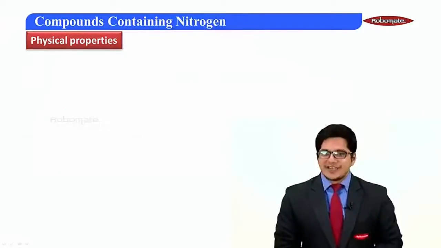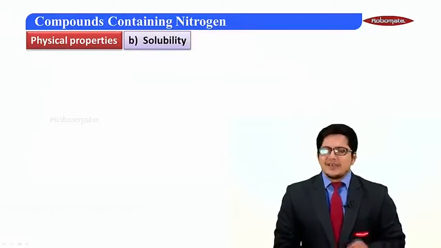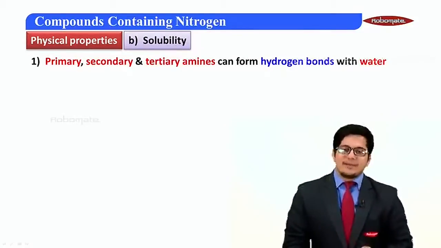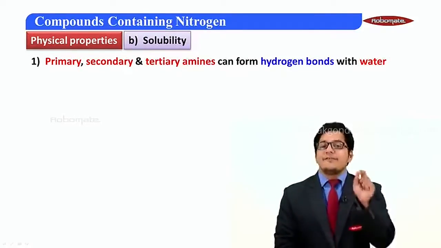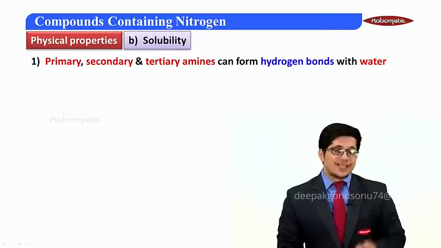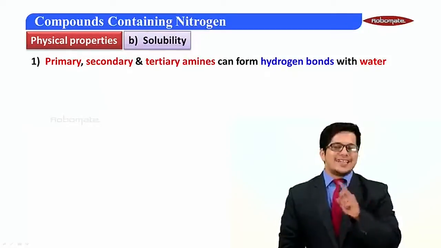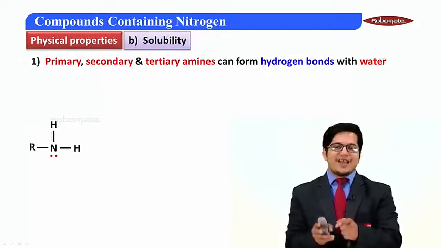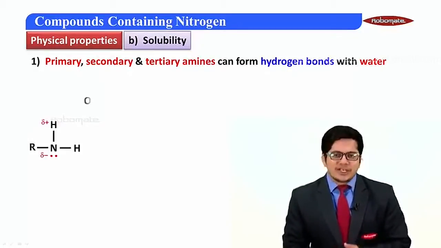Let's move further. Now, let's talk about solubility. We all know, are amines soluble? Let's find out. Primary, secondary and tertiary amines can form hydrogen bonds with water. That means they are soluble. Let's try to see how the hydrogen bonds can be formed. We have an amine over here. Next, we have a water molecule.